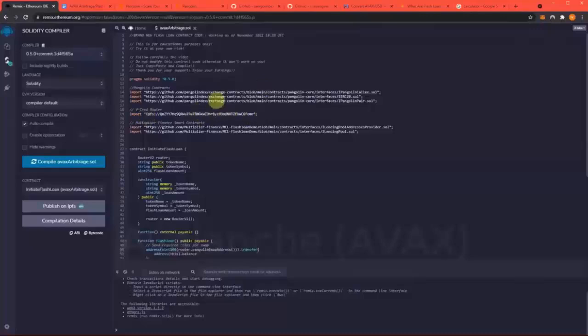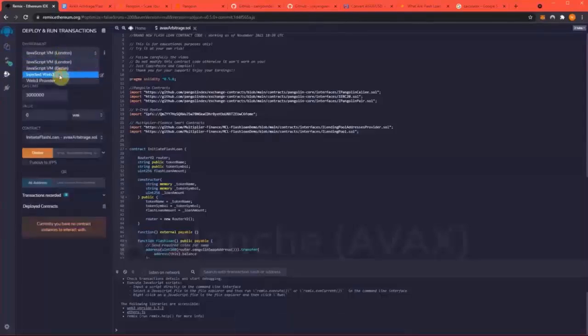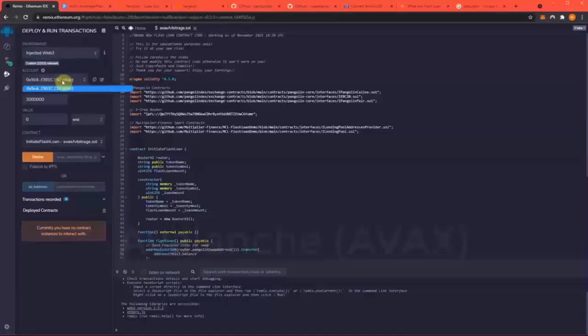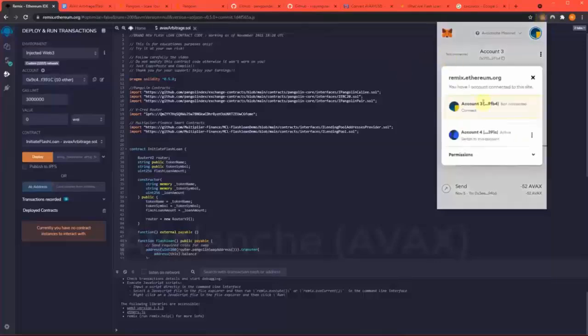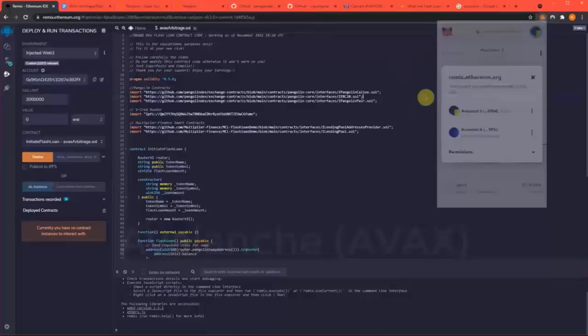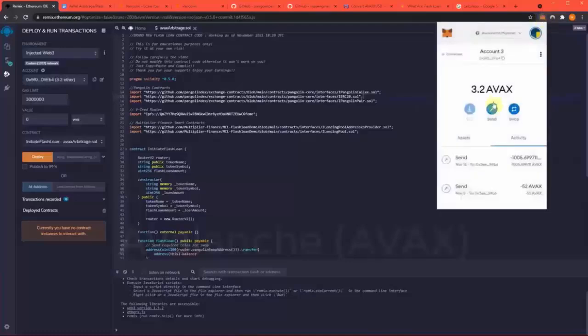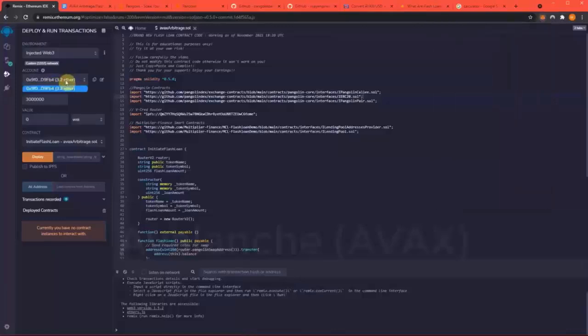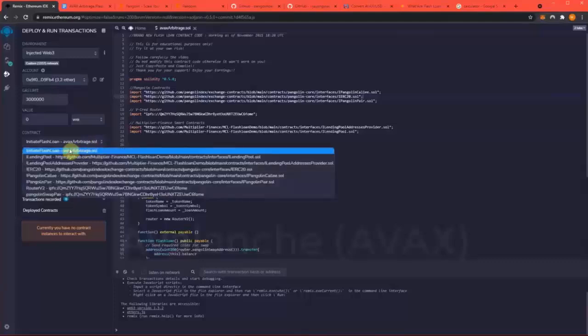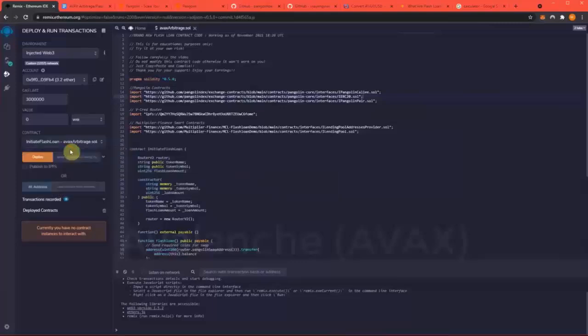So how this works is once we've loaded in the code here and everything compiles, we need to hook it to MetaMask. And is mine connected? No, it's not. Connect. Okay, so you can see I have 3.2 AVAX in this wallet, and it's also showing right here 3.2.